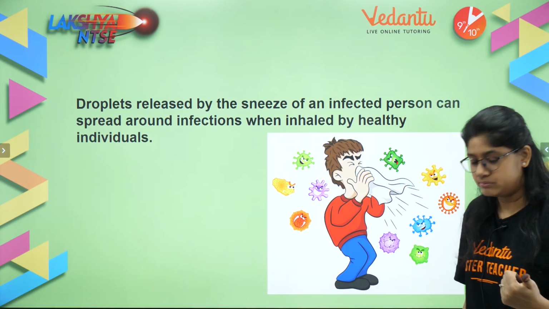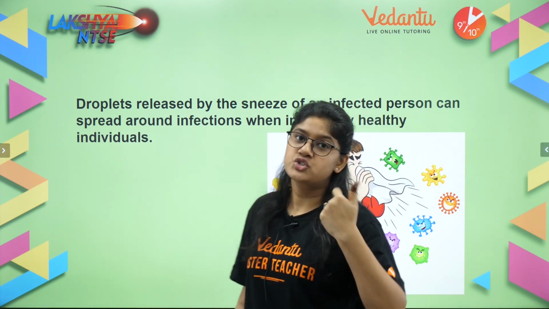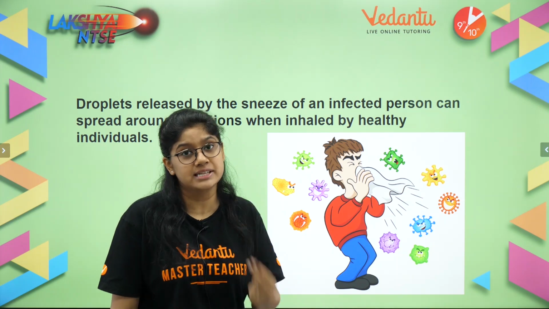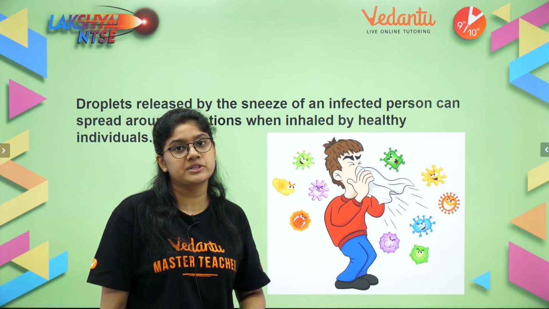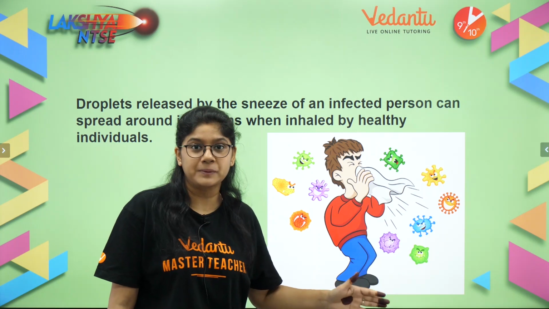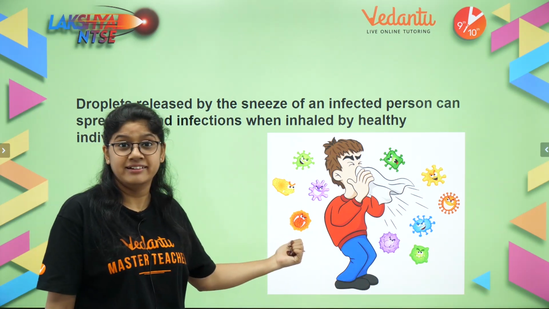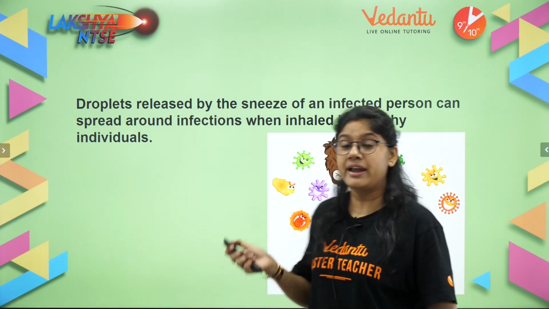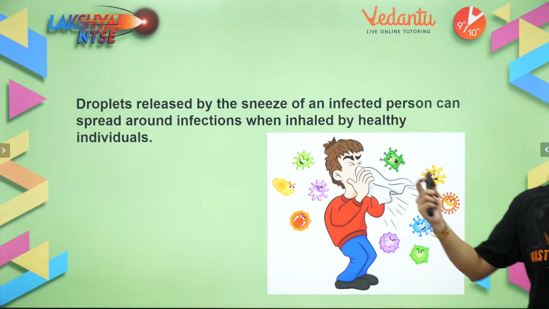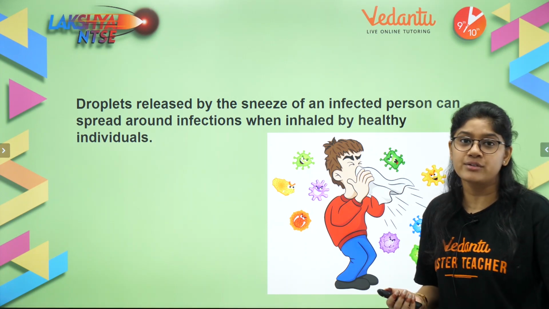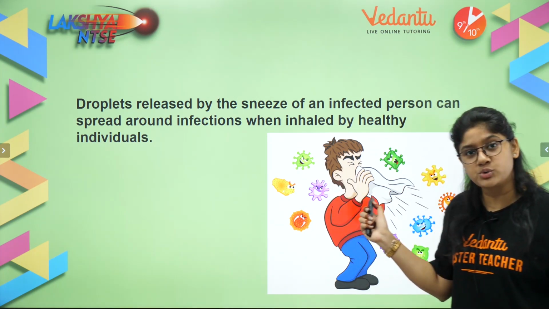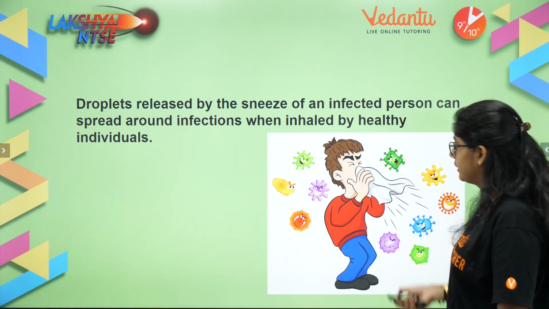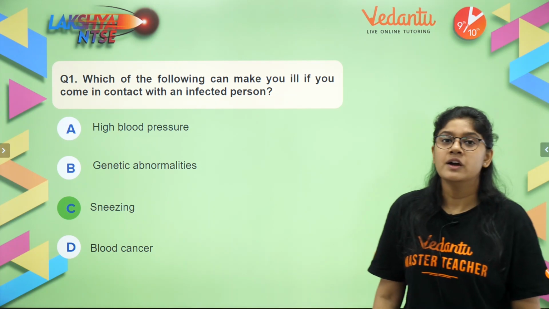Blood cancer, genetic abnormalities as well as high blood pressure are diseases that cannot be transmitted from one person to another. Whereas sneezing is one of the easiest ways to transmit a disease with the help of the air medium. The disease carrying bacteria or virus will transfer from one healthy individual to another. So the right answer will be sneezing. Option C is right.